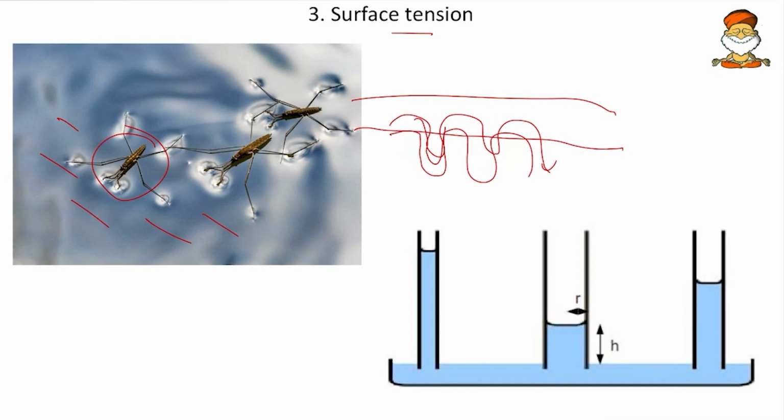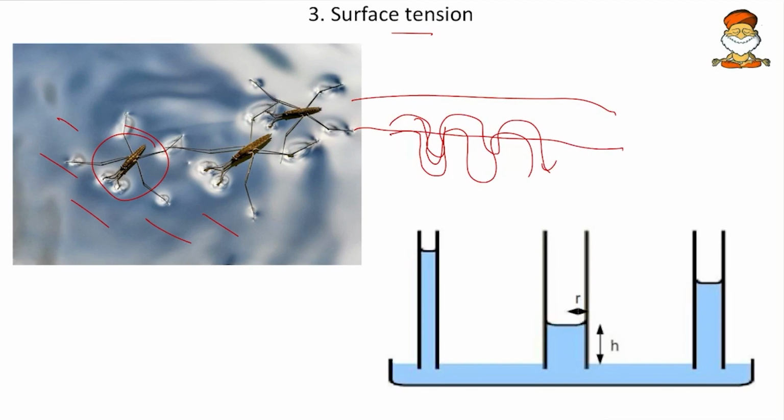So this is one. And the other one is the movement of water from root to the leaves. So this happens in the xylem. And how does it happen? That is basically due to capillary action. So capillary action is one of the causes for the roots to absorb water and minerals and supply it to the leaves. So how does that happen? Again due to surface tension.